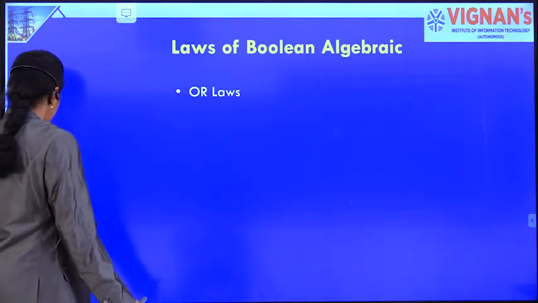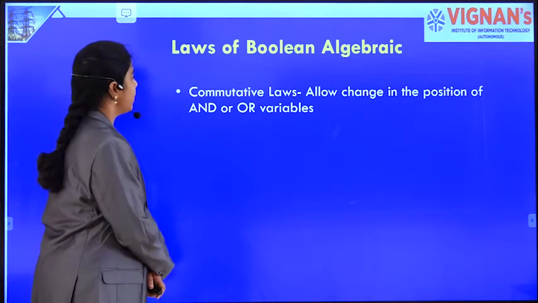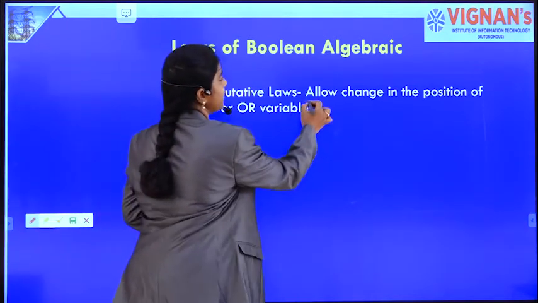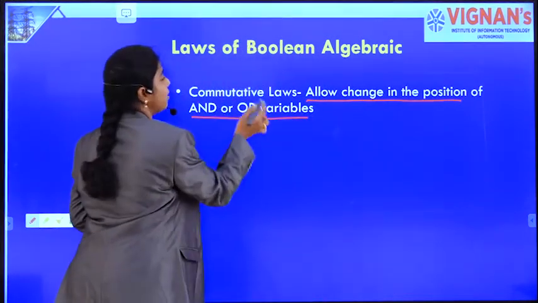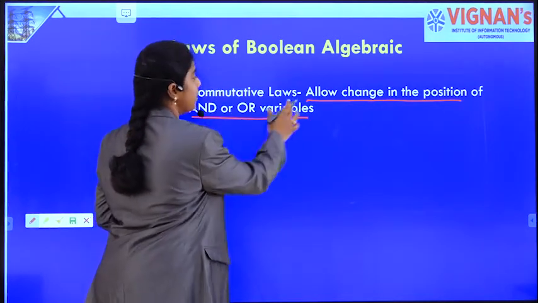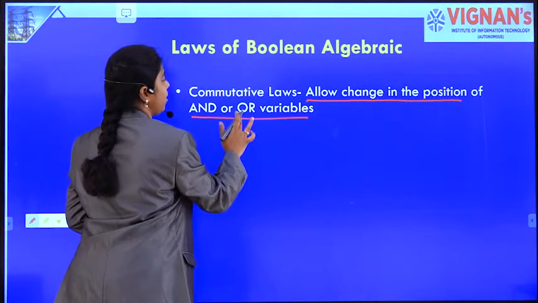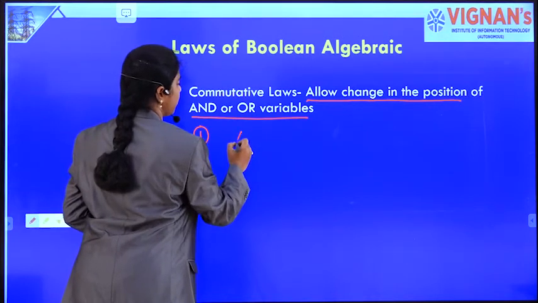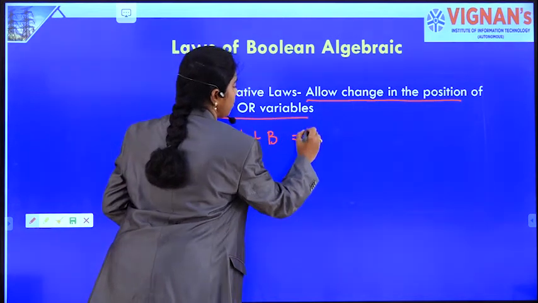And coming to the next law, that is the commutative law. This commutative law is nothing but it allows the change in the position of AND or OR variables. We'll see the meaning of this statement. What is the statement? This law allows change in the position of AND or OR variables. Coming to the first law of the commutative law, that is nothing but A plus B is equal to B plus A.